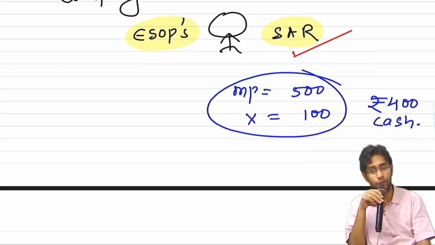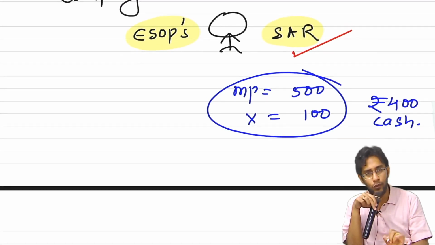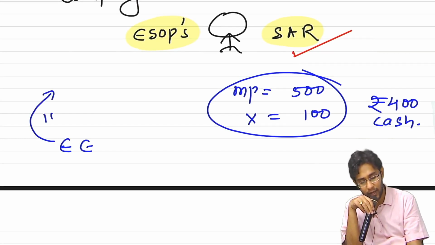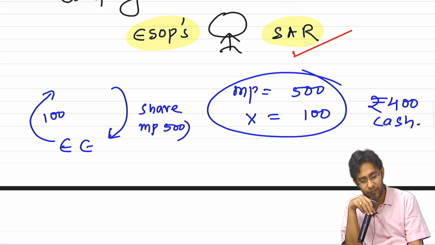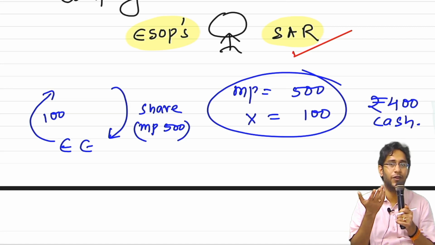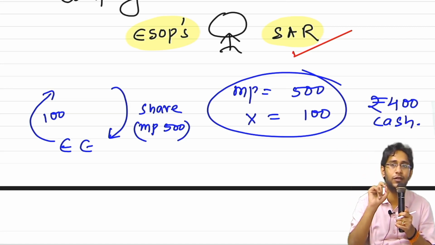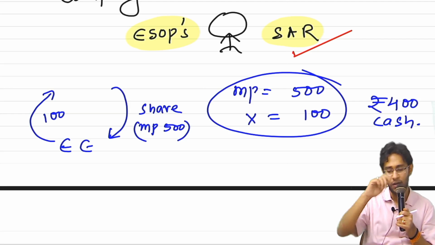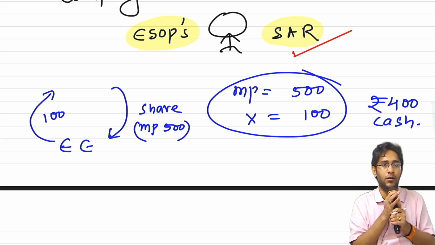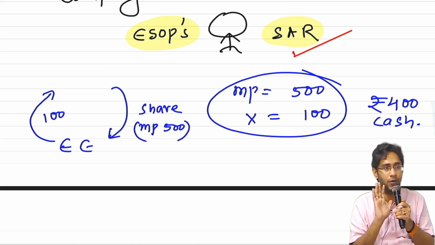The company pays you cash of 400 directly. If you take ESOPs, you only have to pay the company an amount of 100 rupees, but the company will give you a share whose market price is 500. What will the employee do? A share worth 500, I'll sell off the share in the market. If you sell the share in the market, effectively I paid 100, and on sale of the share I got 500, so effectively I got 400, right?